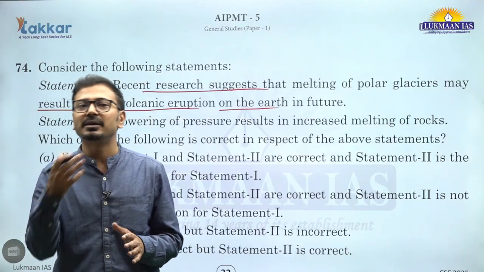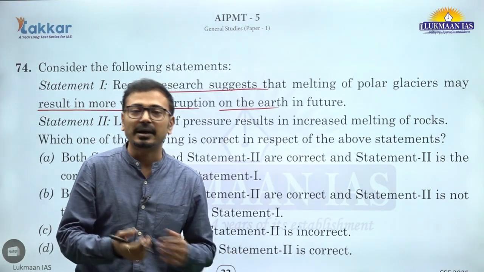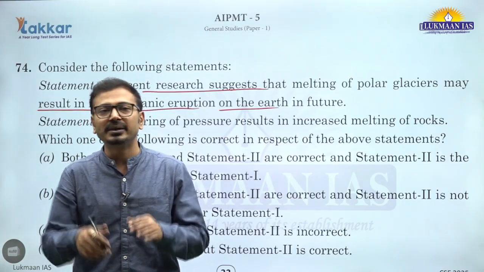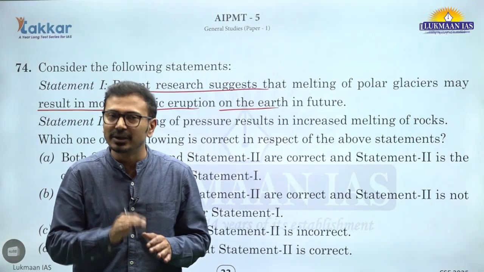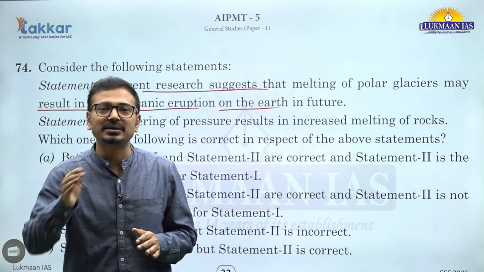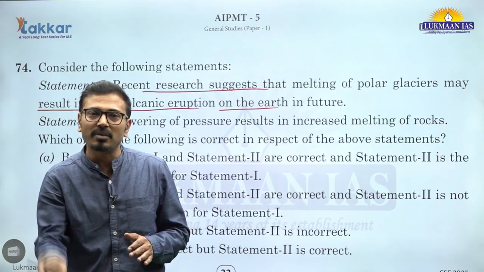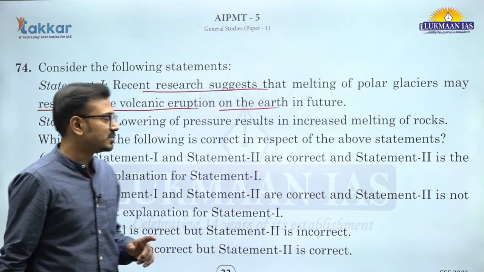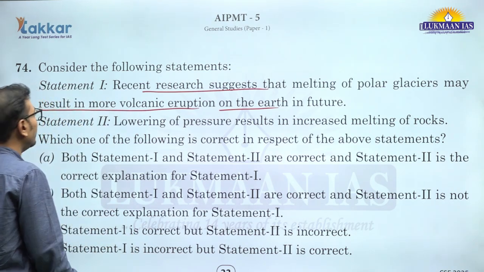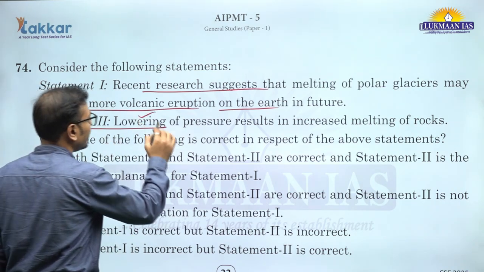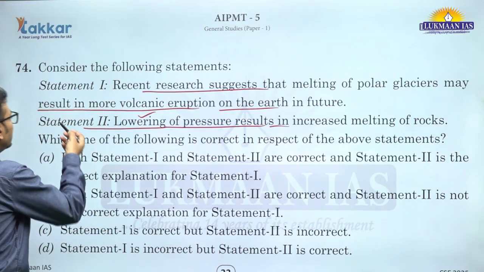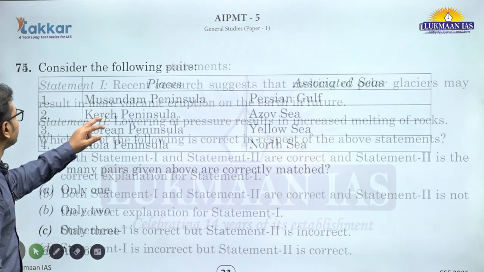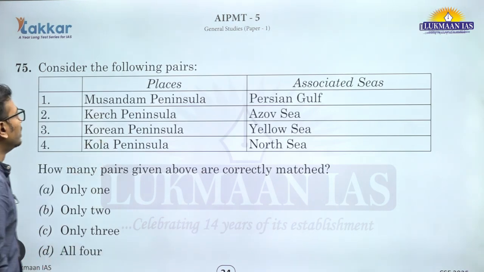तो इजीली वो रॉक्स मेल्ट नहीं हो रहा है और इसलिए इजीली मैग्मा बन नहीं रहा है वहां पर। बट एज सून एज द वेट डिक्रीजेस और द प्रेशर इज रिलीज्ड, what will happen is the melting point of those rocks also reduces, and that's why now at the given temperature there will be more melting of rocks and more magma formation. Whenever it finds the path to the surface there will be volcanic eruptions. तो इसलिए हम बोल सकते हैं in future there will be more volcanic eruptions. तो यही बोल रहा है लोअरिंग ऑफ प्रेशर रिजल्ट्स इन इंक्रीज्ड मेल्टिंग ऑफ रॉक्स। ये स्टेटमेंट सही है और इसको एक्सप्लेन कर रहा है, तो ए इज द करेक्ट आंसर।